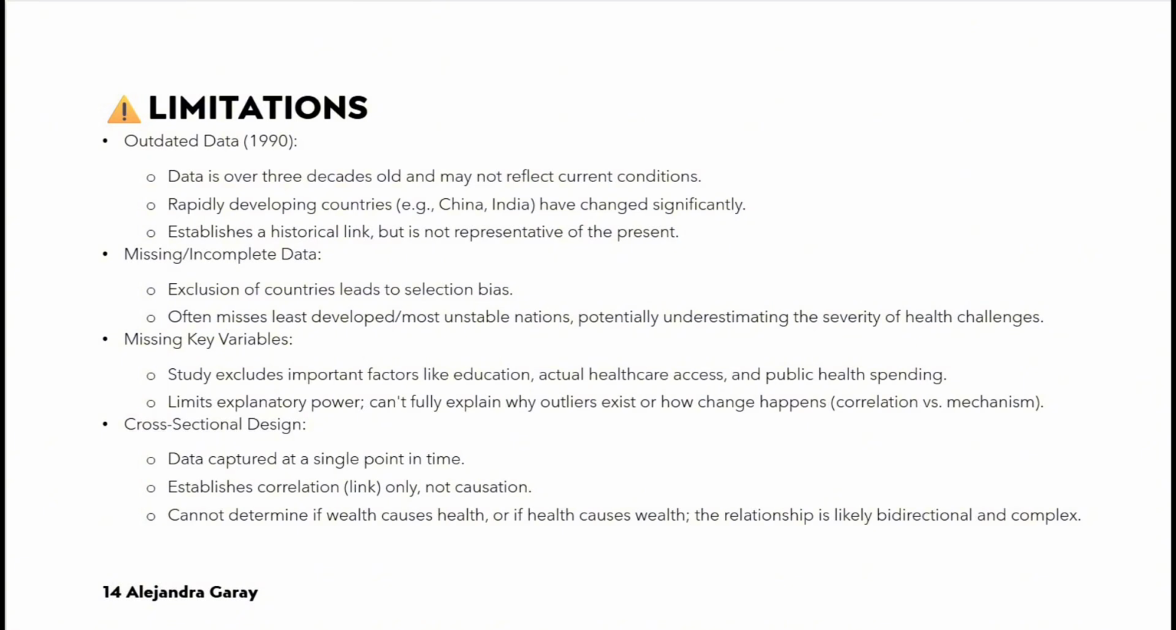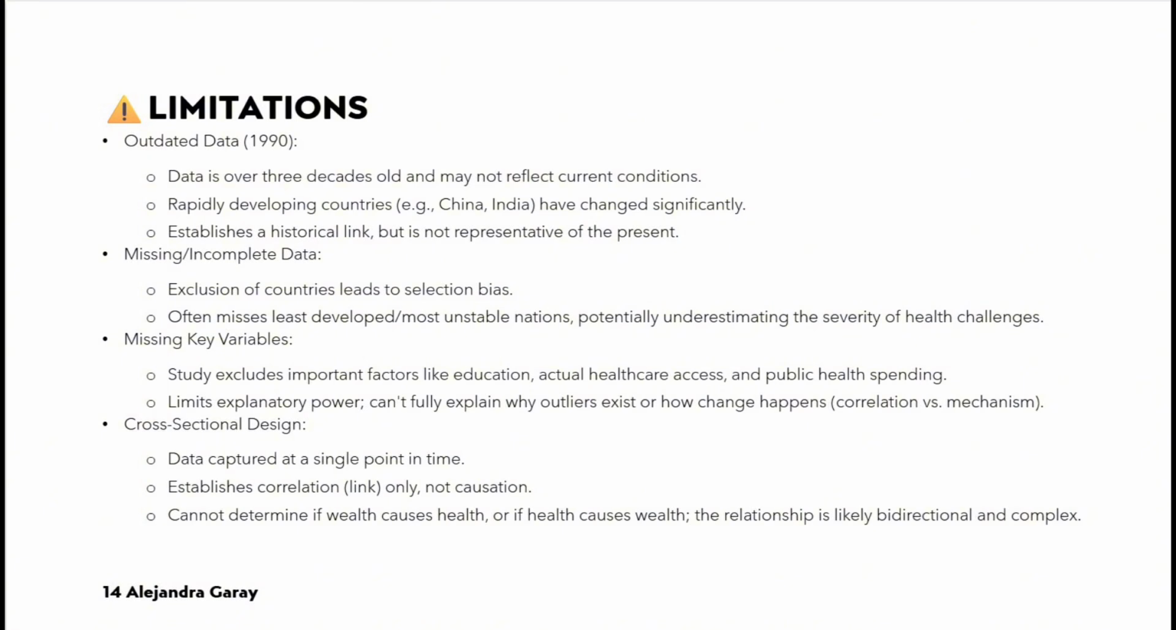Conditions in many countries, especially rapidly developing economies and those affected by major conflicts or health crises like the AIDS epidemic in the 1990s, may have changed dramatically. Countries like South Korea, China, and India have seen massive economic and health improvements, making 1990 data unrepresentative of their current health status. Countries experiencing prolonged conflict, political instability, or the resurgence of certain diseases may show worse outcomes now than in 1990. The findings establish a historical relationship but may not accurately reflect the current state of global health and economic development.